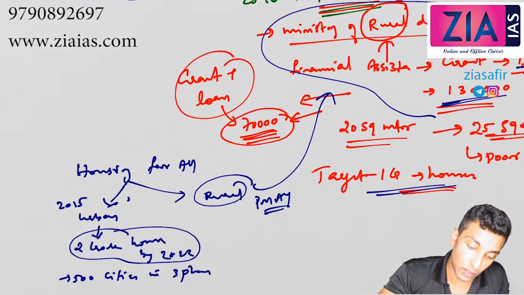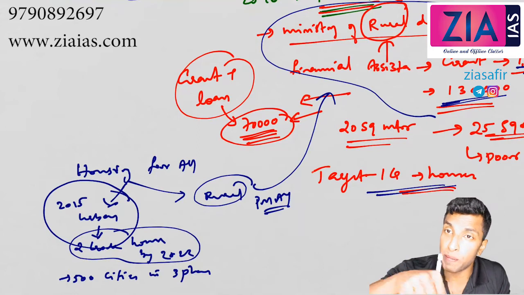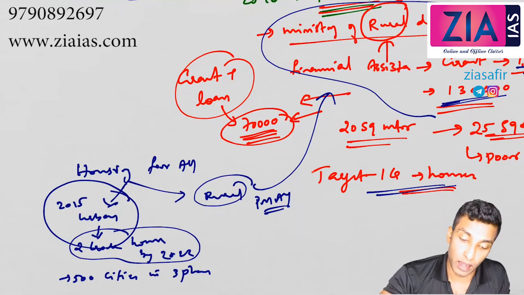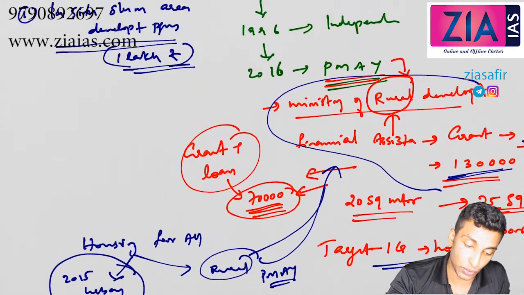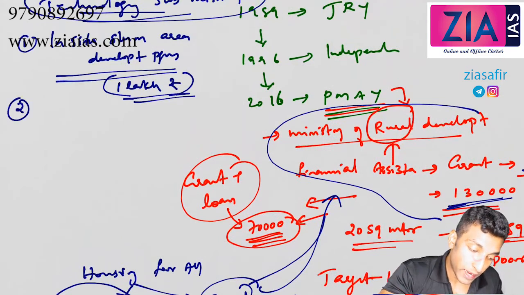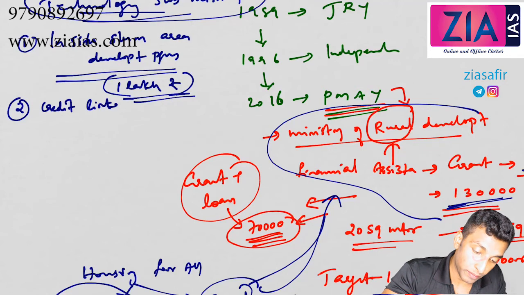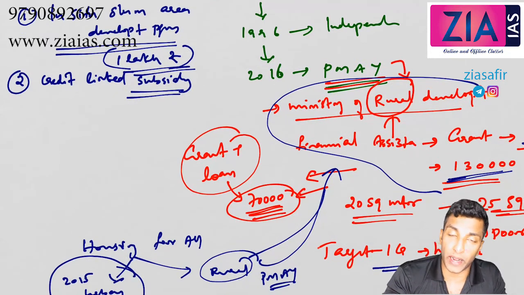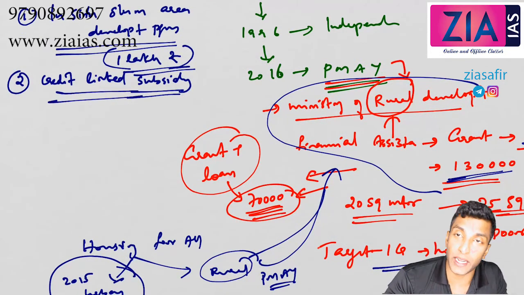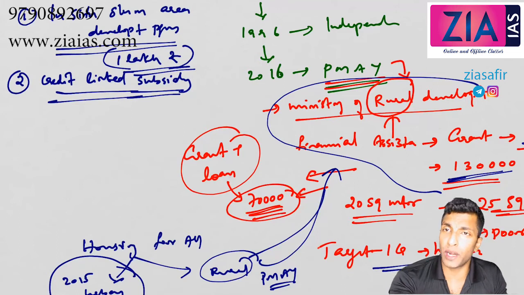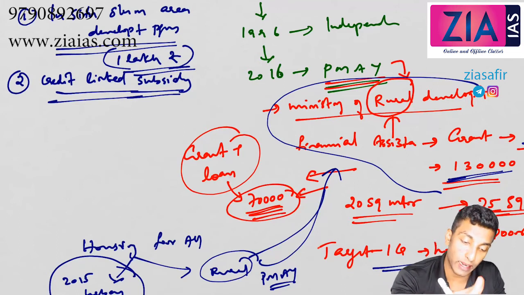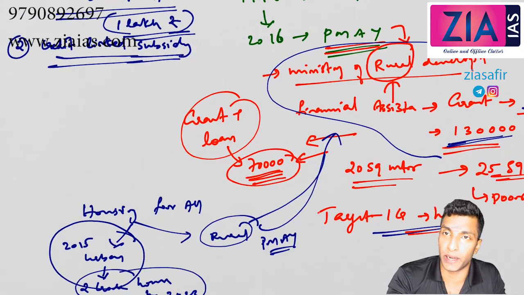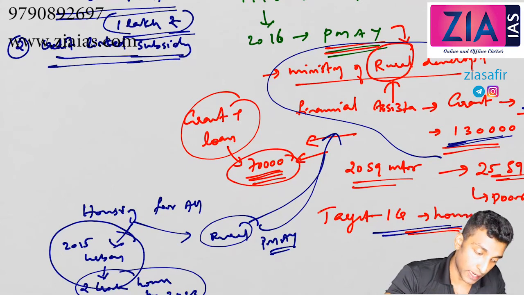Now we are discussing the technology submissions under the urban component of housing for all. Rural component we have already discussed. So that is the first one. Second one, credit linked subsidy. Up to 12 lakh is provided as credit linked subsidy at a subsidized interest. When we discussed rural, it was grant and loan. So here credit linked subsidy up to 12 lakh is provided at the subsidized interest.